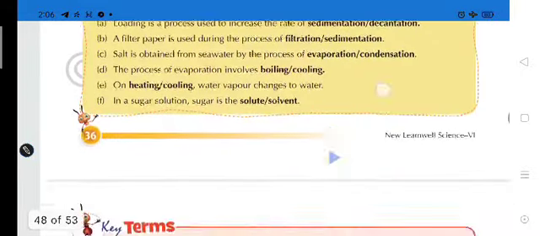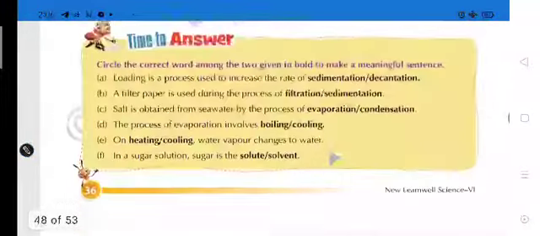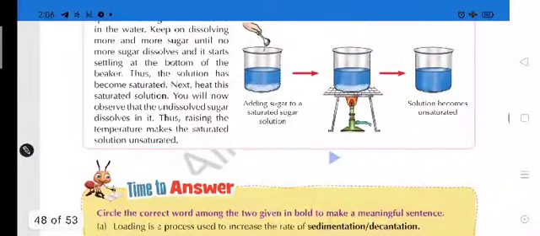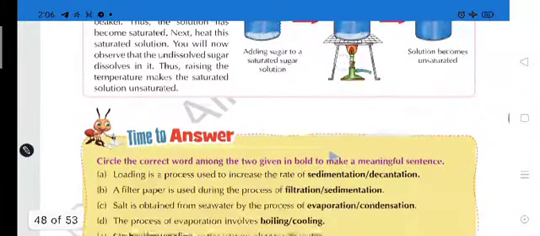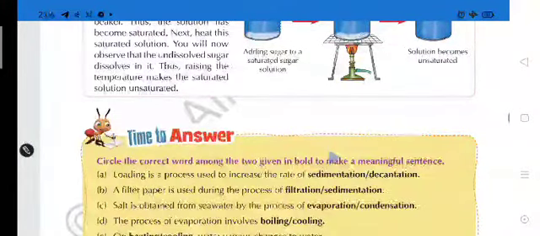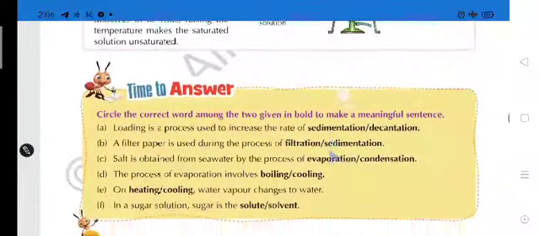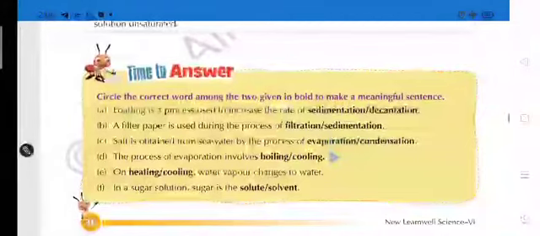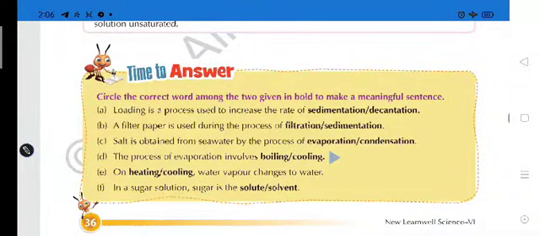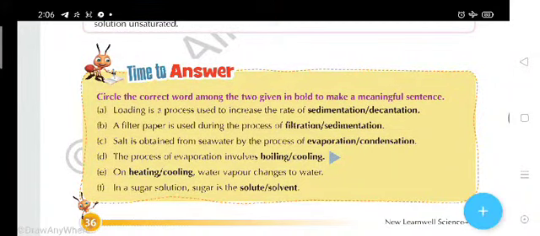Now it's time to answer. Students, in this chapter I taught you many things. I hope you have understood. It means you are able to answer. So in time to answer, circle the correct word among the two given in bold to make a meaningful sentence.